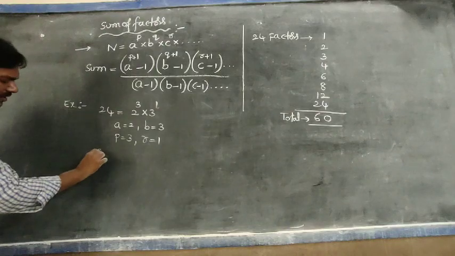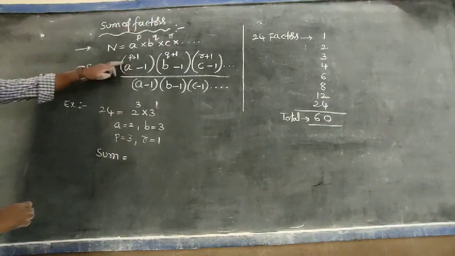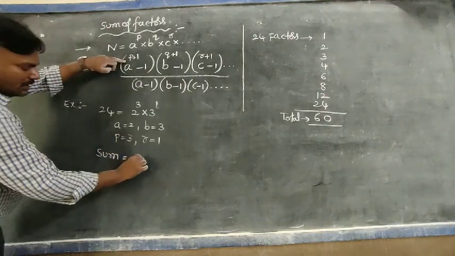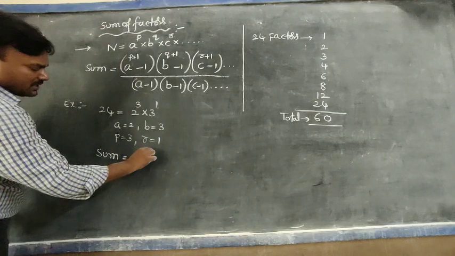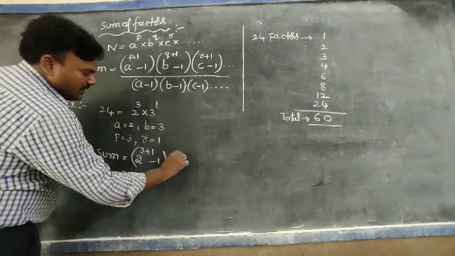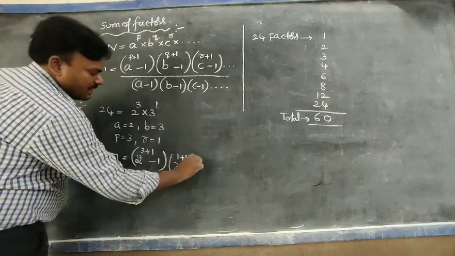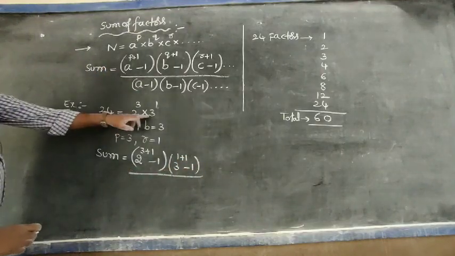Therefore, the sum of factors equal to (a power p plus 1 minus 1) into (b power q plus 1 minus 1) by (a minus 1) into (b minus 1). A value 2 and b value 3.